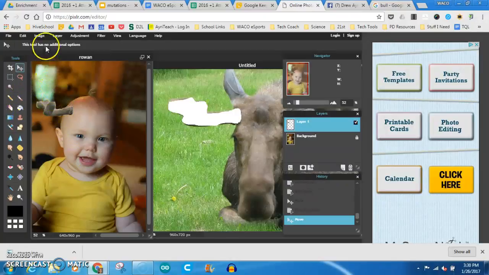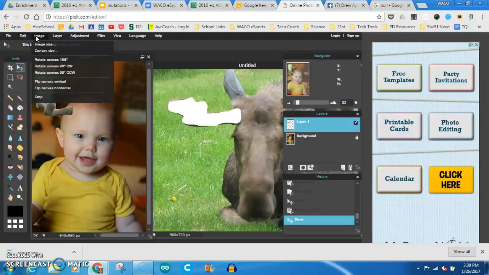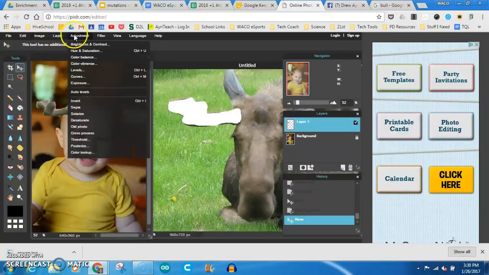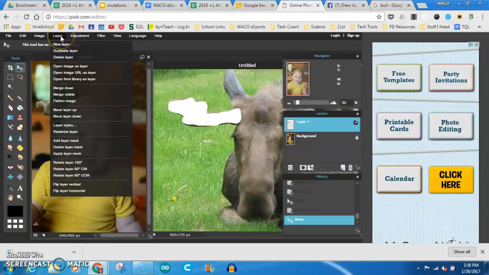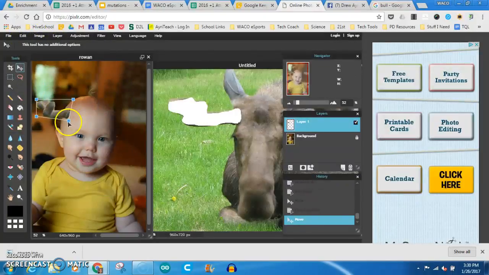Now, I don't quite like how it's set up, so I'm going to rotate it a little bit. Let's see. Maybe. I don't want to rotate 90 degrees. Free distort. Maybe we'll try this. Oh, there we go. I'll just distort it a little bit. You can see how I can kind of change the angle here a little bit. Okay, got that done. Yes, apply changes.